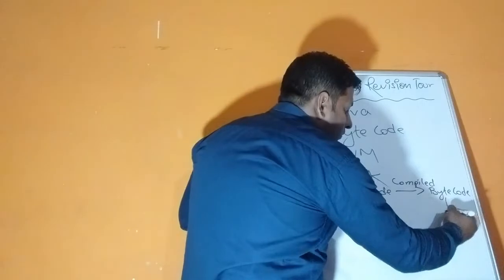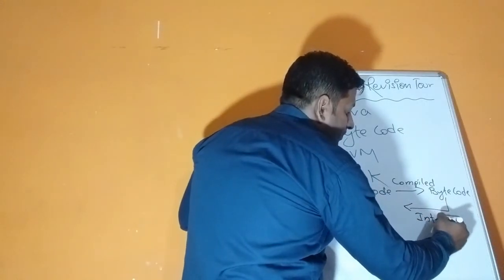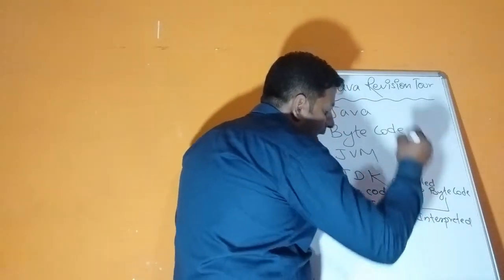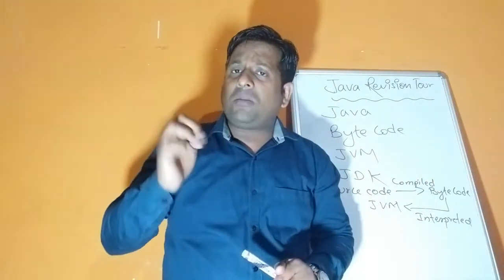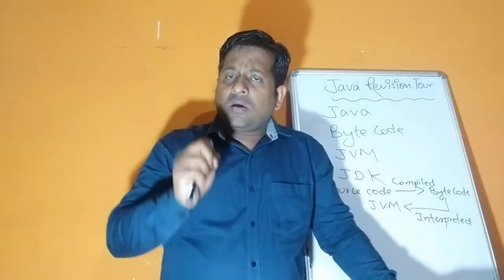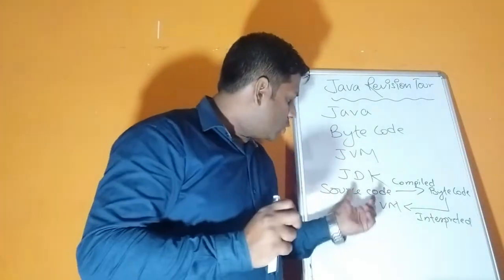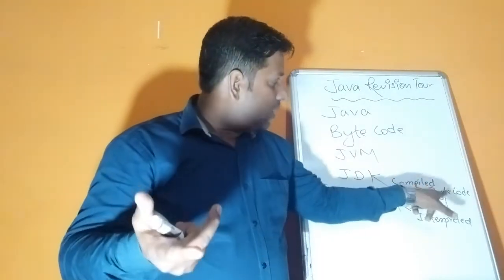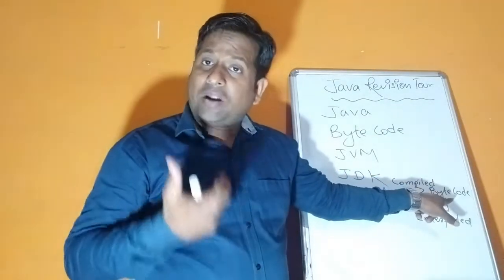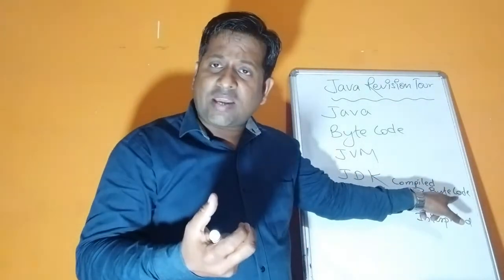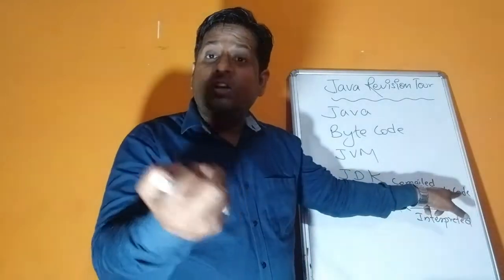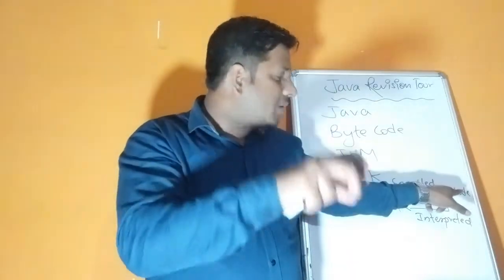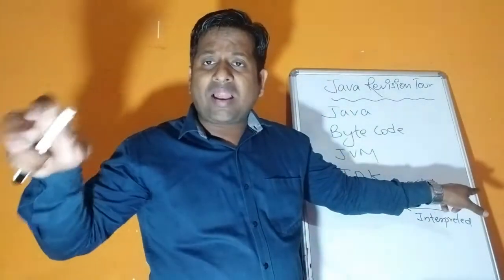Then this byte code is further interpreted by JVM, that is Java Virtual Machine. So what happens, first of all we wrote the program that is in source code. That program we compile by the compiler, that is JAVAC, and the code is converted to byte code, that is machine understandable code. Machine understands, machine does not execute, it will give the code to the platform independent part. That's why Java is known as platform independent programming language.